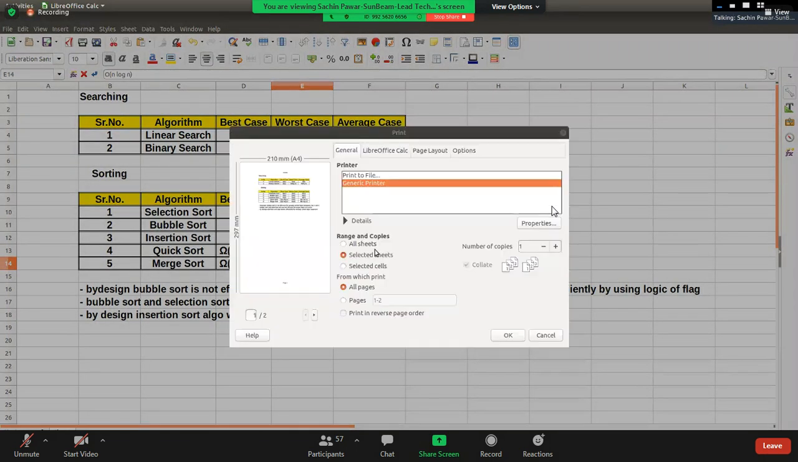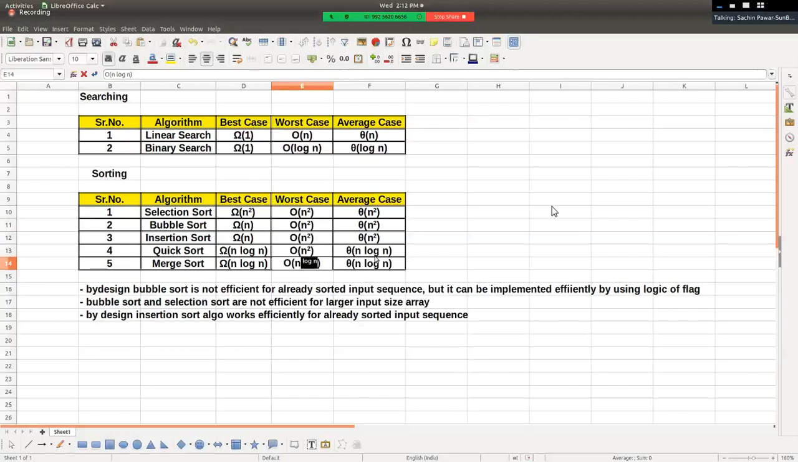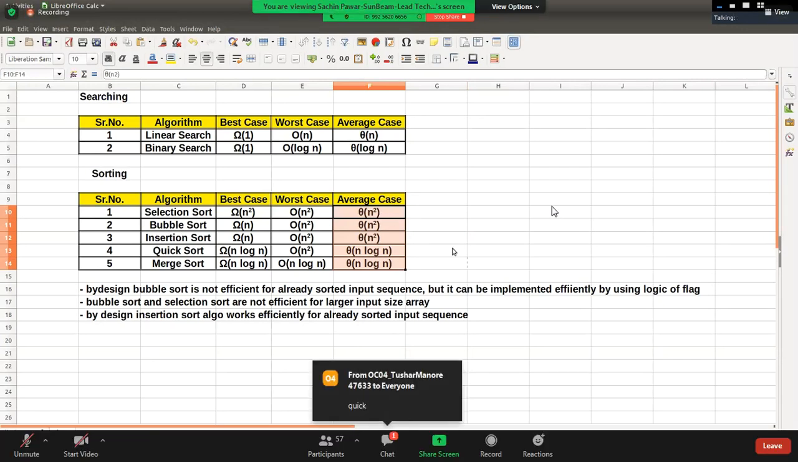Okay, so guys, if you see carefully, out of these algorithms, in the average case, which algorithm is the efficient one? Merge sort and quick sort, because their complexity is n log n, n log n, right?